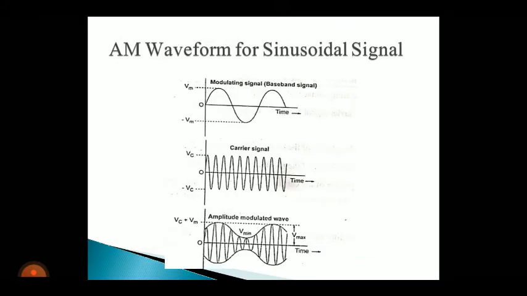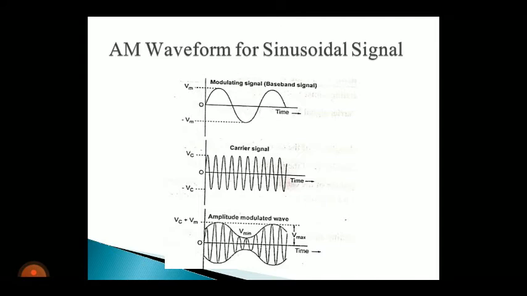And this is the waveform for a sinusoidal signal. The first diagram shows the modulating signal, or message signal, baseband signal or information signal, and its peak amplitude is plus Vm and minus Vm. The second one is our carrier signal.